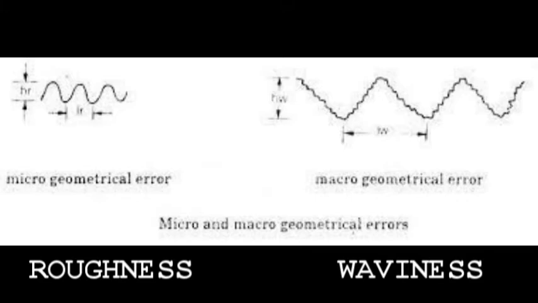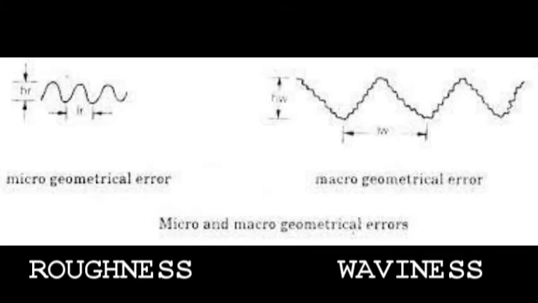We have some waveform irregularities, which we show in the diagram in the form of a wave, so there are crests and troughs in that wave. The small irregularities are categorized as primary texture or roughness.